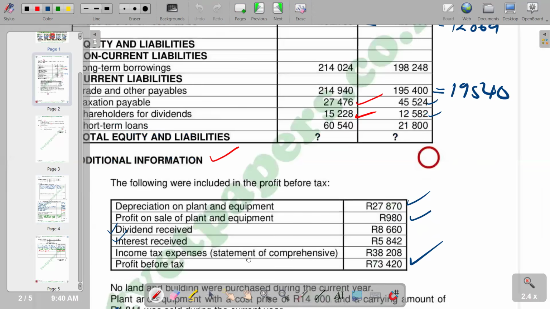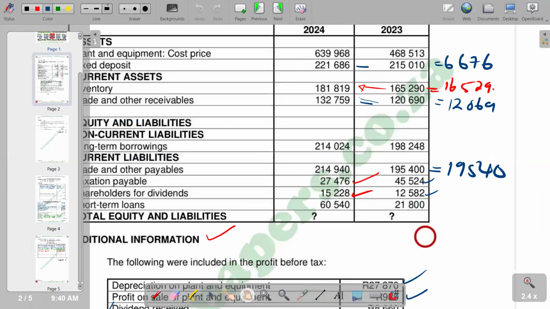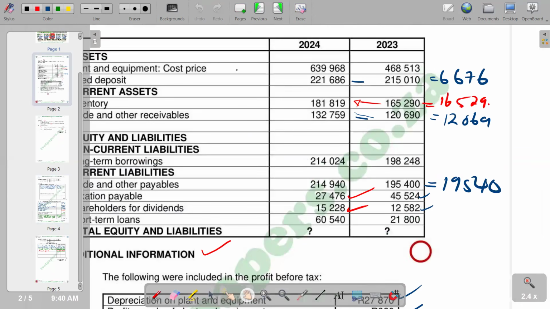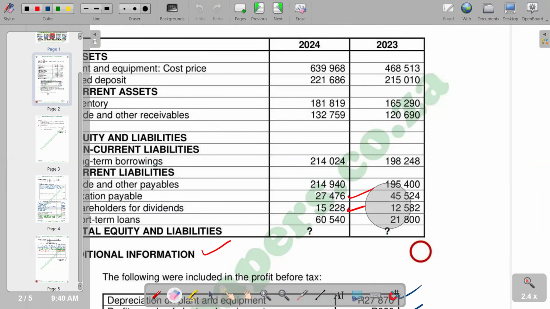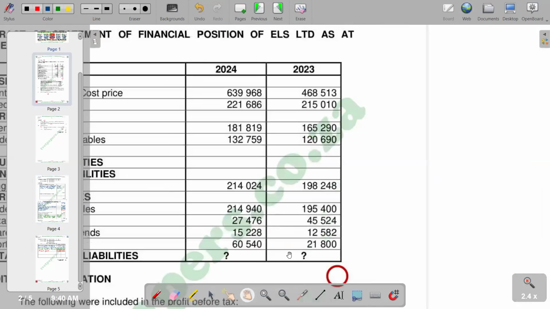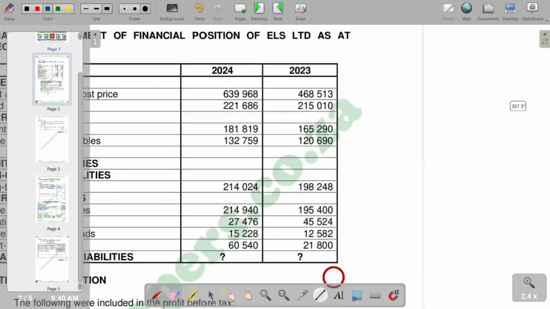We are given our figures as balances at the beginning and balance at the end. So we can use those figures to verify if they are balancing. If they are not balancing, the balancing figure should also be adjusted. So we come here, we form a T account.